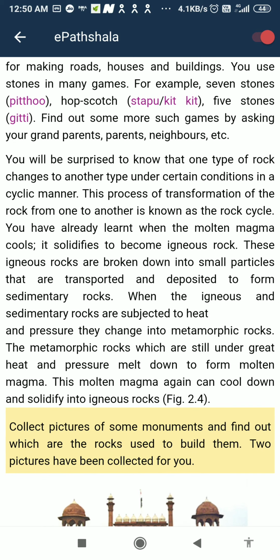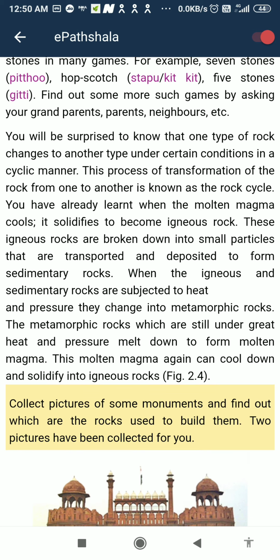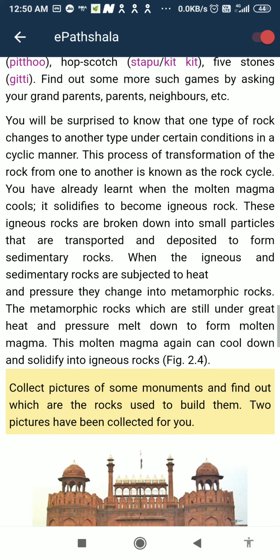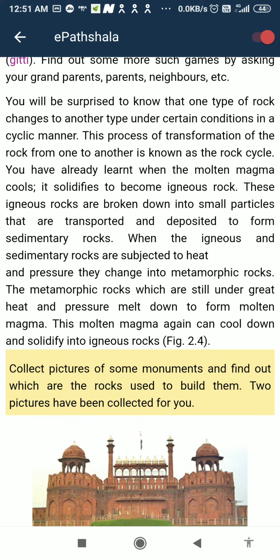You will be surprised to know that one type of rock changes to another type under certain conditions in a cyclic manner. This process of transformation of the rock from one to another is known as the rock cycle. You heard about food chain, food cycle, water cycle and now rock cycle. You have already learned when the molten magma cools, it solidifies to become igneous rock.